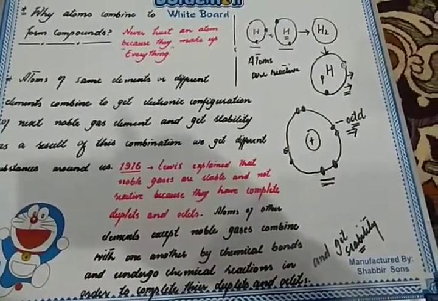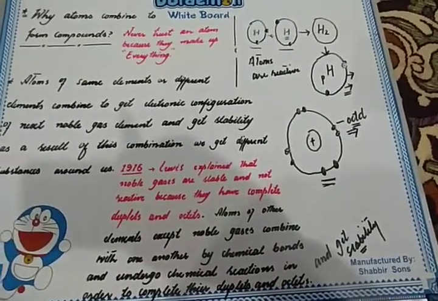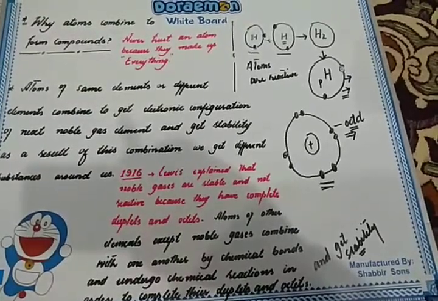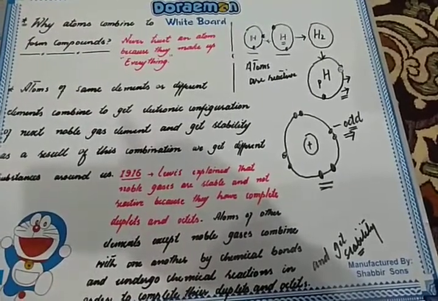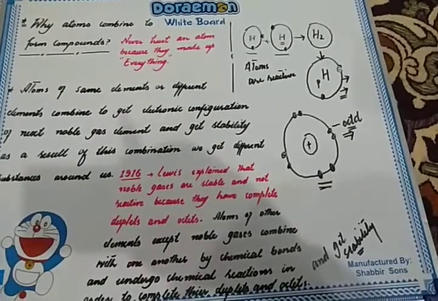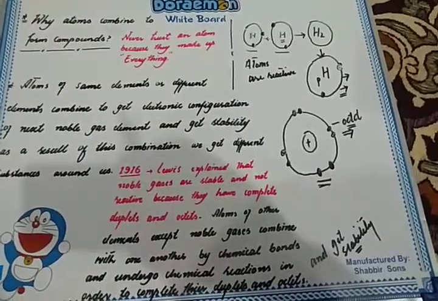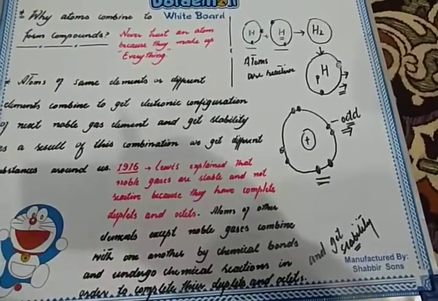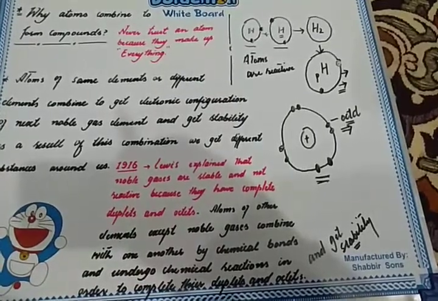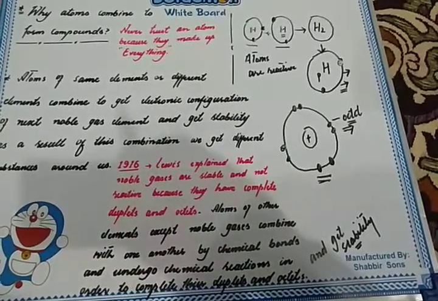Hope this makes sense to you. I will repeat it one more time. If somebody asks you why atoms combine to form compounds, your answer should be that atoms combine with each other in order to get stability.